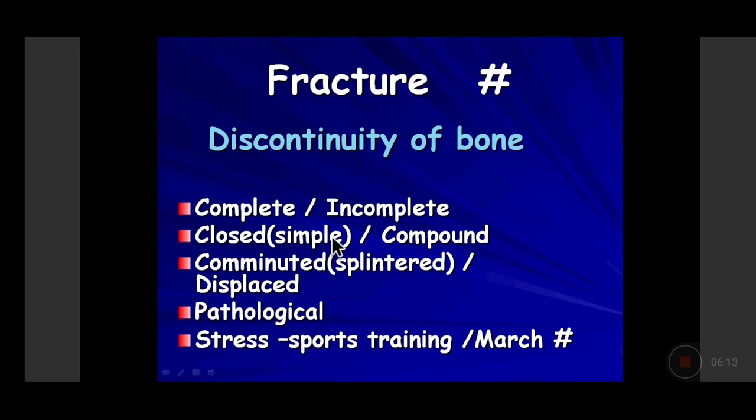A fracture may be simple or it may be compound. A simple fracture is the one in which there is a discontinuity of the bone. However, the overlying skin and subcutaneous tissue is intact. So the fractured part of the bone is not in direct continuation to the outside of the body. Overlying skin is completely intact.